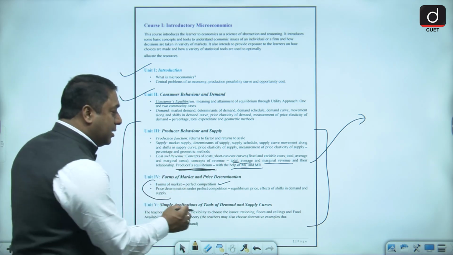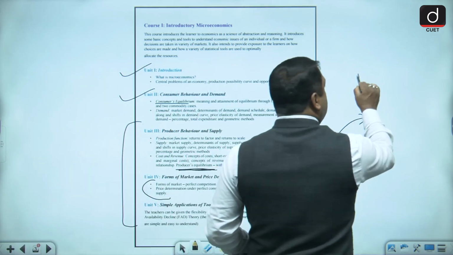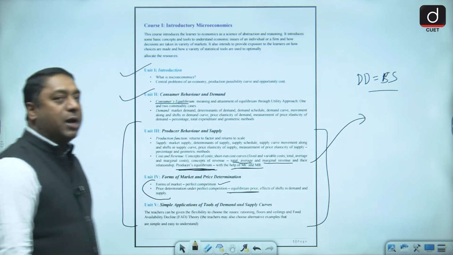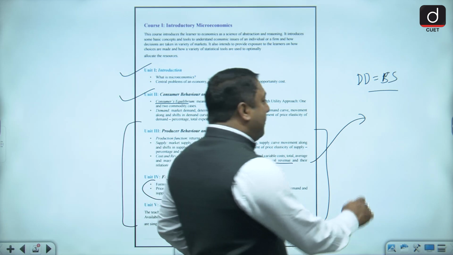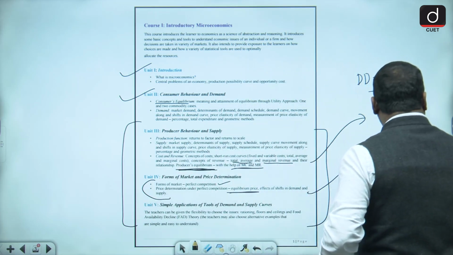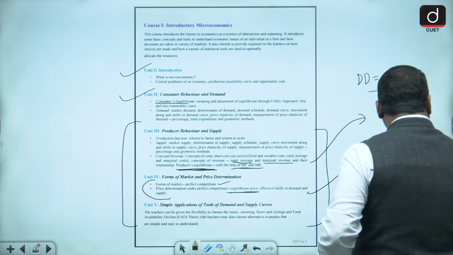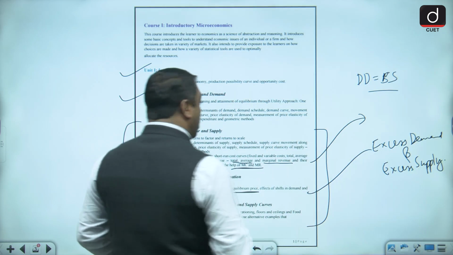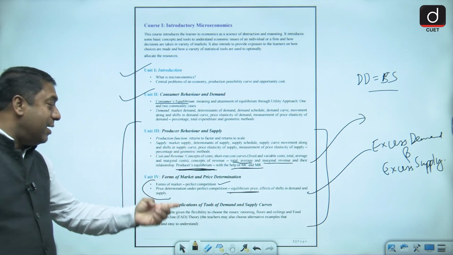Then comes price determination, और वो भी तुम्हारा equilibrium price. And equilibrium price कब होता है? When DD is equal to SS, that is market demand is equal to market supply. So यहां पे we have to talk about excess demand and excess supply situation, and how can excess demand and excess supply be corrected and equilibrium be reached.